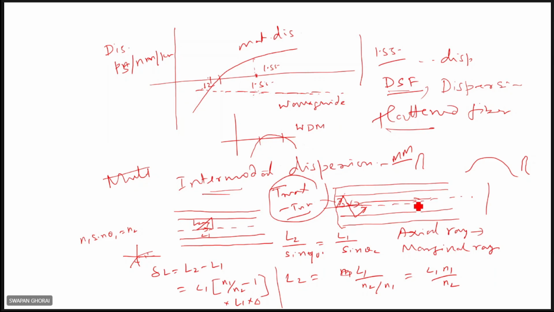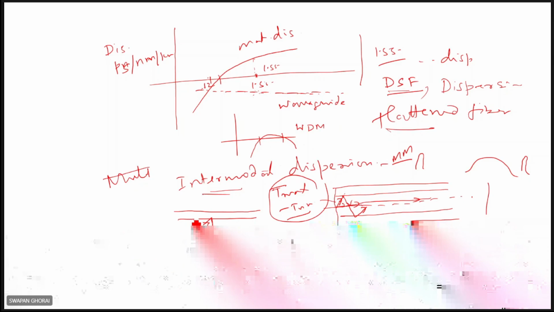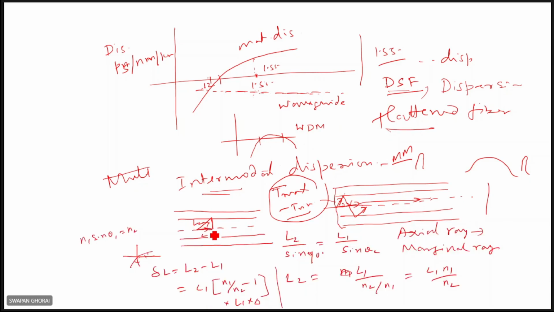So here I'm taking 1 to 2 minutes to calculate this. Just consider two lengths; this is a triangle. From the geometry you can calculate. There is no need of waveguide theory here, simple geometrical optics you can use. So this length is L1 and this length is L2. If you calculate L2 minus L1, that is the difference in length propagated by the marginal ray and the axial ray.